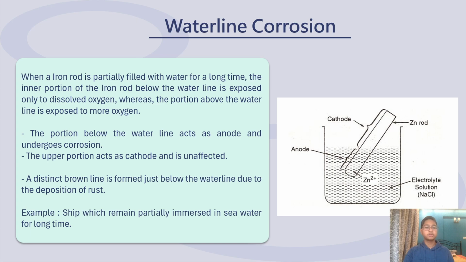The upper portion acts as cathode and is unaffected. A distinct brown line is formed just below the waterline due to the deposition of rust. For example, tanks which remain partially immersed in water for a long time.